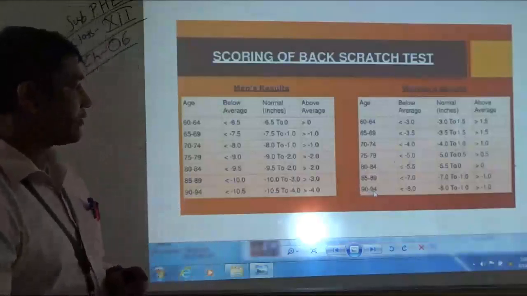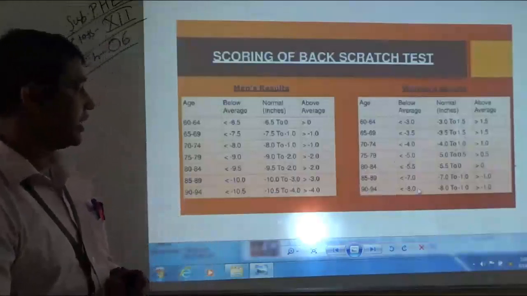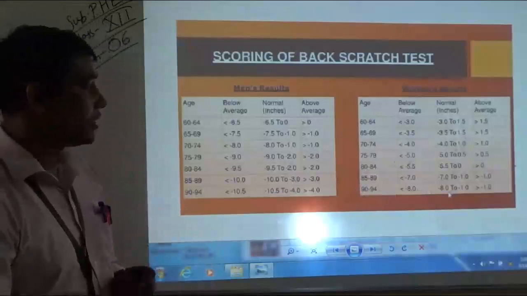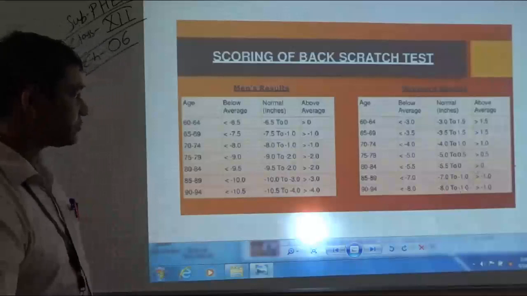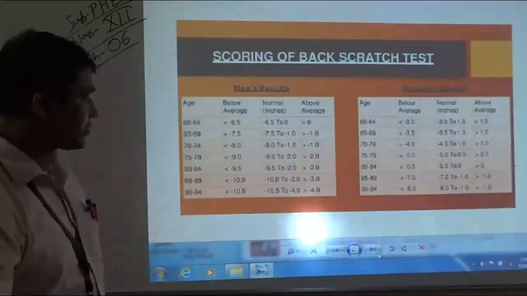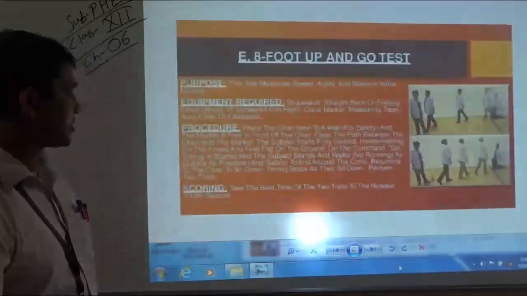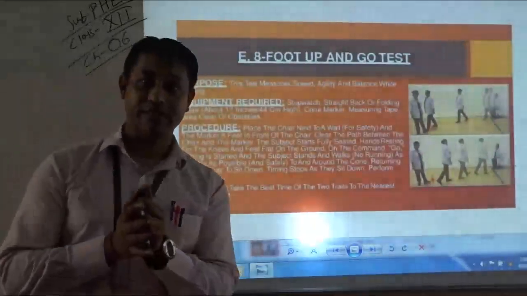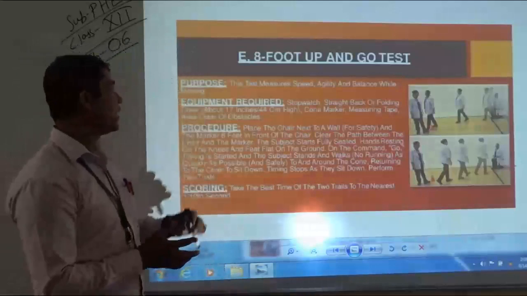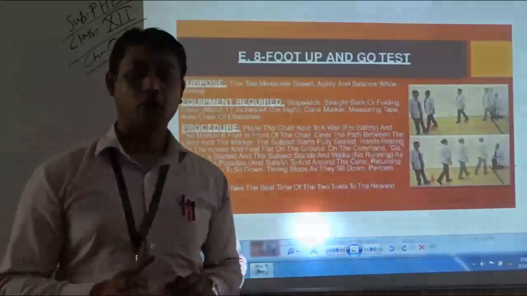For age category of 90 to 94 it is minus 8 to minus 1 inch. So moving ahead, students, the next test, the fifth test under the Rikli and Jones Senior Citizen Fitness Test, is the 8-foot up and go test.